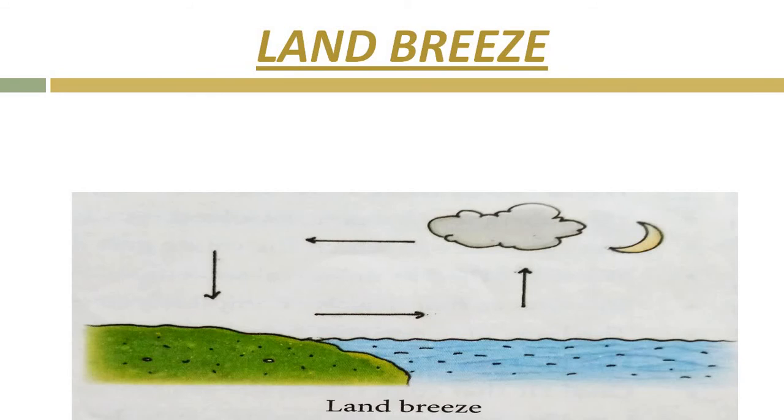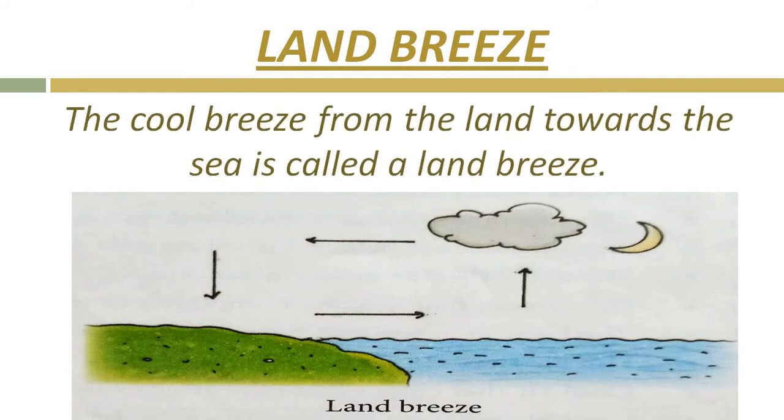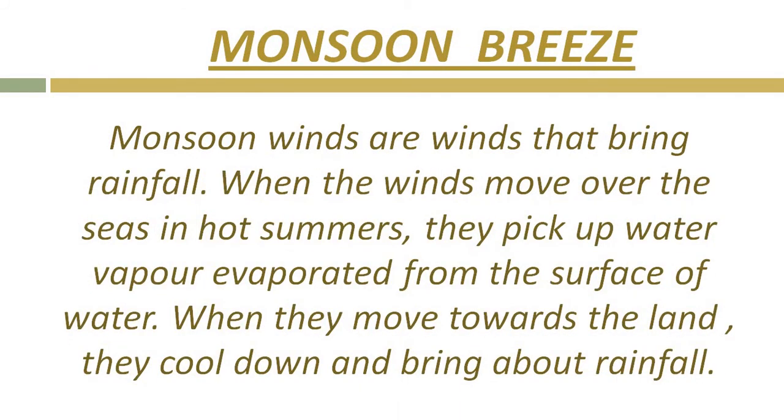Now, the warm air of the sea rises up and a low pressure is created over the sea. So, the cool air from the land rushes to take the place of the warm air that has risen up. This again causes a movement of air from land to sea. So, the cool breeze from the land towards the sea is known as land breeze. And children, as the cool breeze moves from the land towards the sea, that is why it is named land breeze.